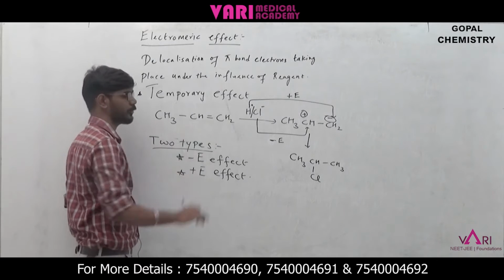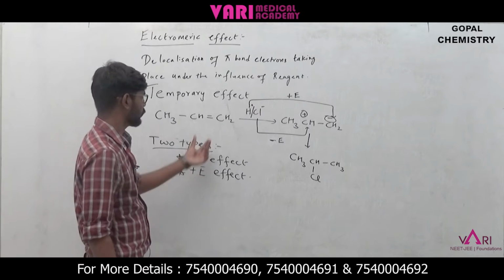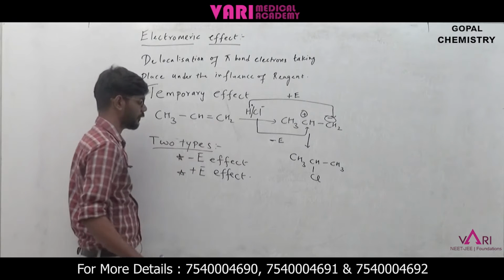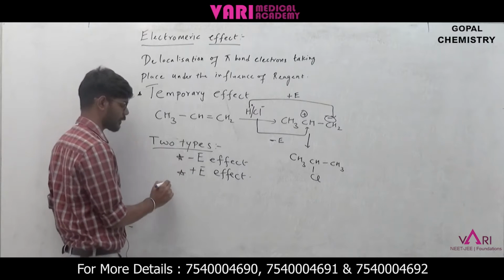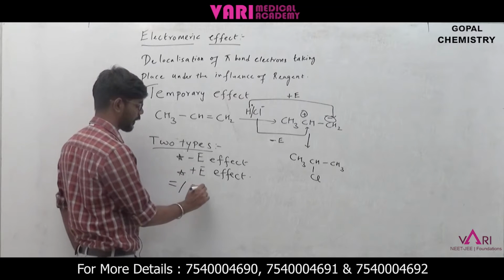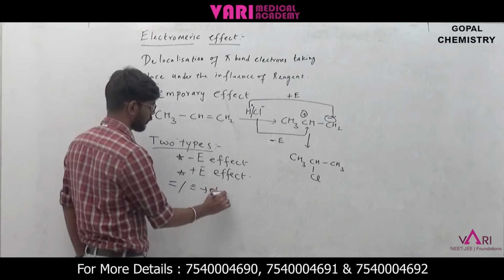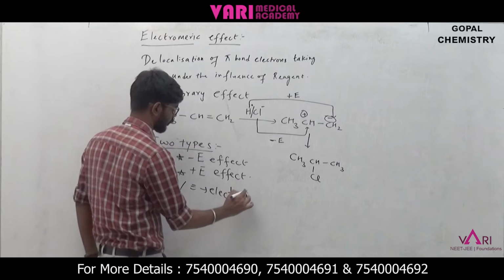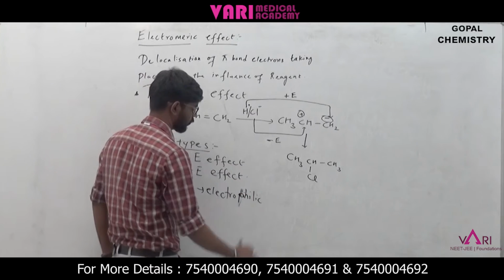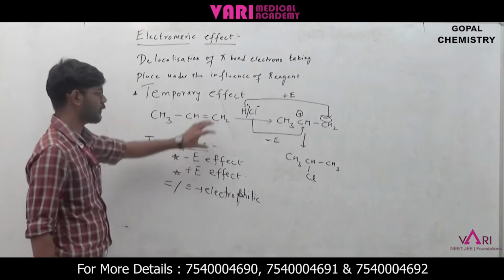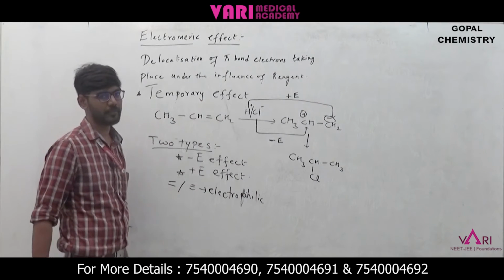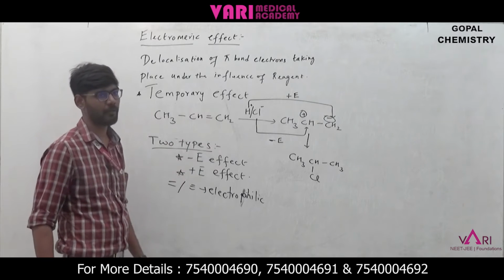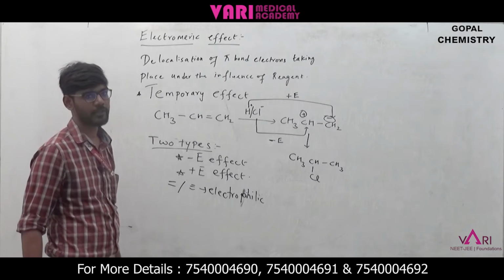See, here is a molecule, propene, where we have electrophilic bonds, right? So these bonds are electrophilic. Which type of bonds can we say are electrophilic bonds? Double bonds and triple bonds are electrophilic bonds. Okay. So these electrophilic bonds consist of pi bonds, pi electrons. So those pi electrons are being delocalized by the influence of a reagent.